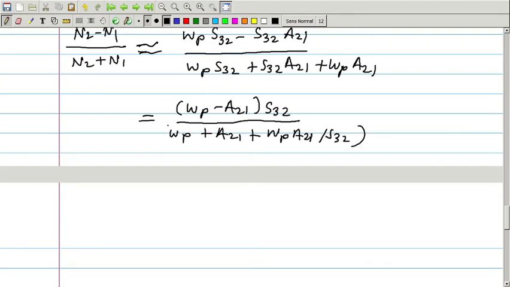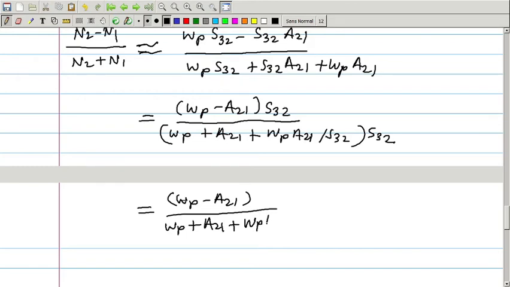We put this quantity into the bracket and take S32 common from each term, so we can cancel out the S32 term. So, WP minus A21 divided by WP plus A21 plus WP into A21 upon S32.